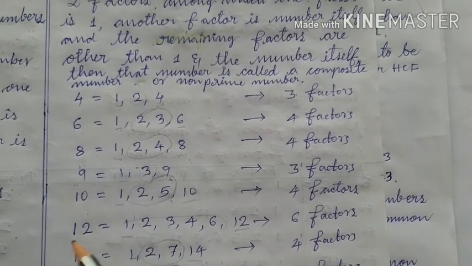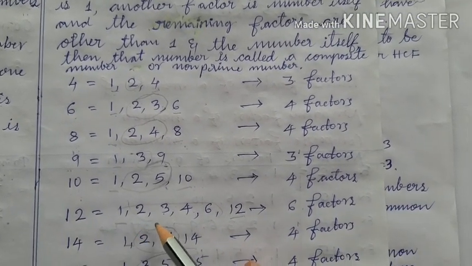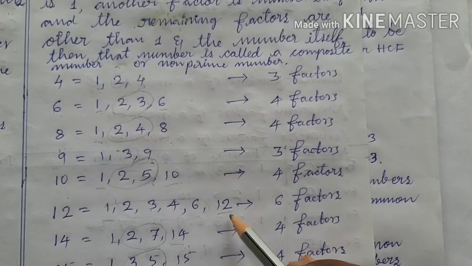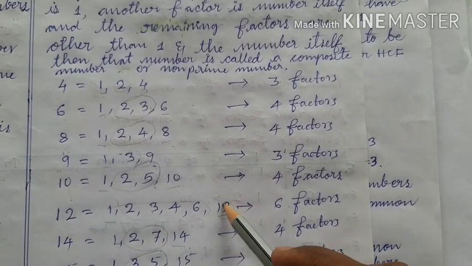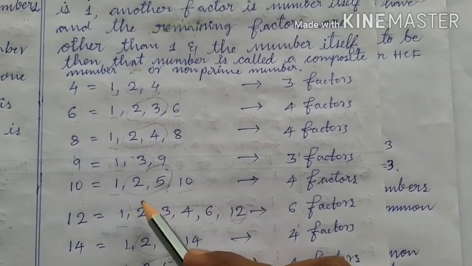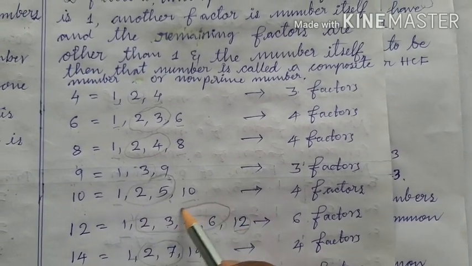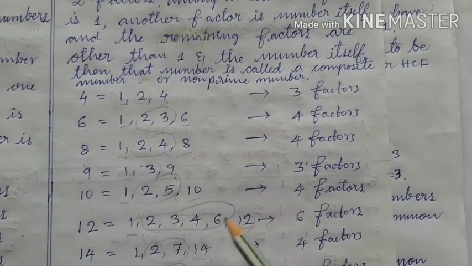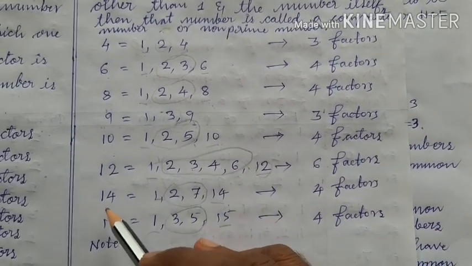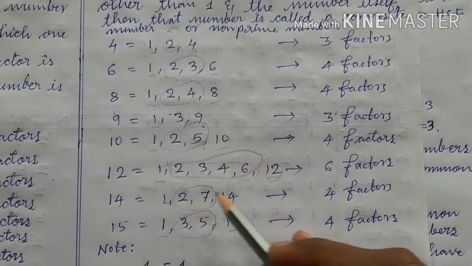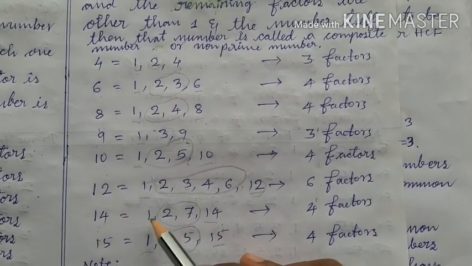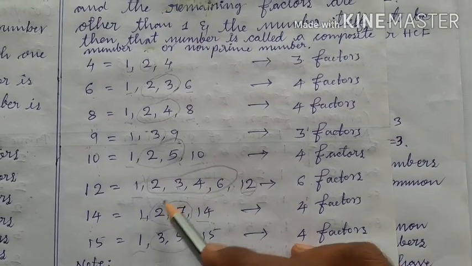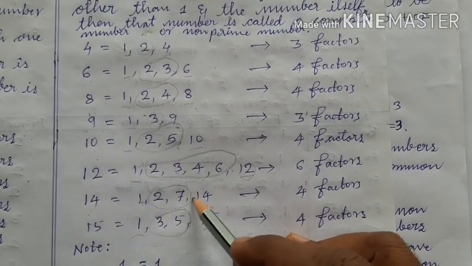It also means 12 is divided by 1, 2, 3, 4, 6, 12. Here, 12 is divided by 1, 12 is divided by itself, and 12 is also divided by the other numbers 2, 3, 4, 6. See children, 14. 1, 2, 7, 14 are the factors of 14, or 14 is divided by 1, itself, and also by other numbers 2 and 7.